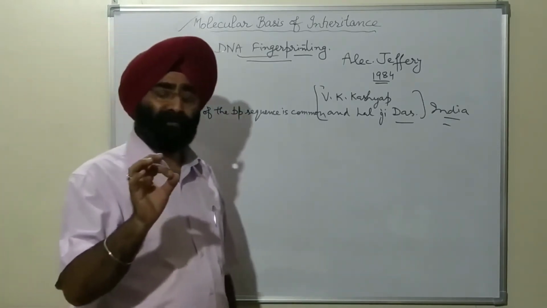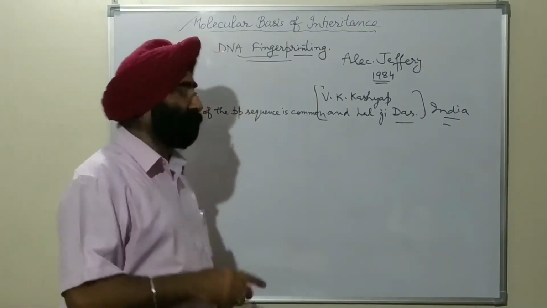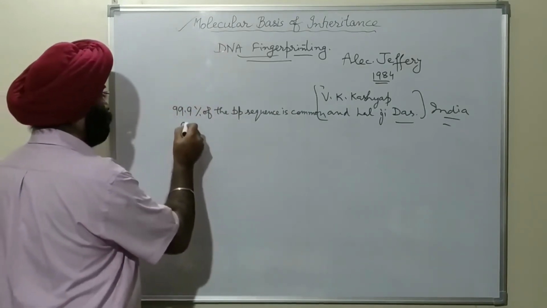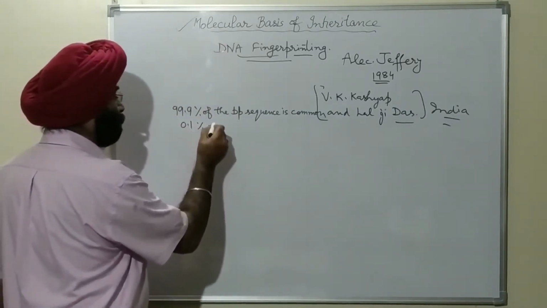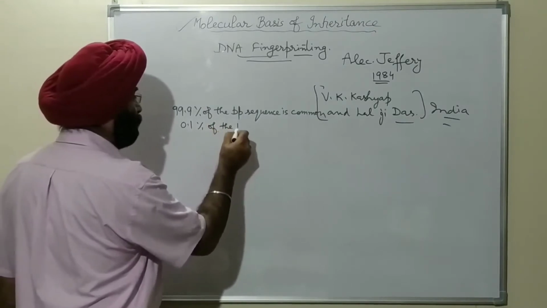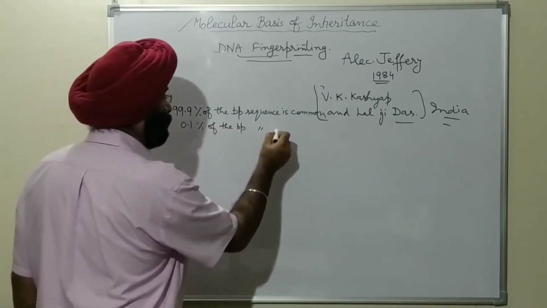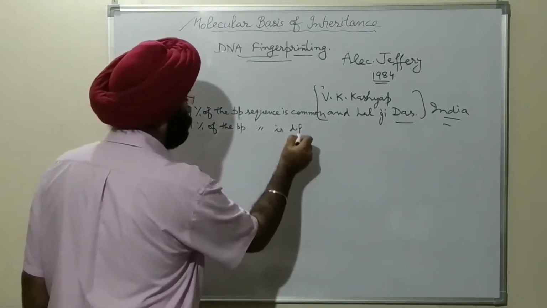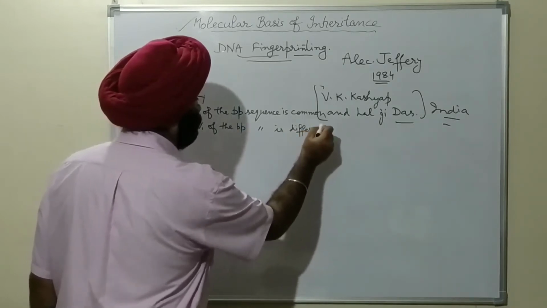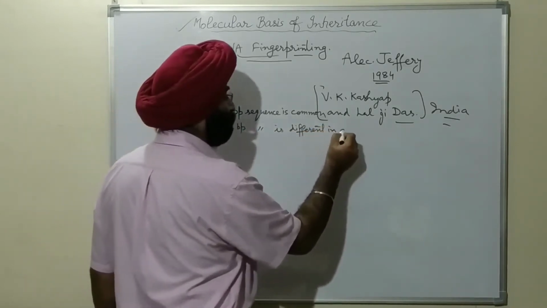Only a difference of 0.1% exists. 0.1% of the base pair sequence is different in different individuals.